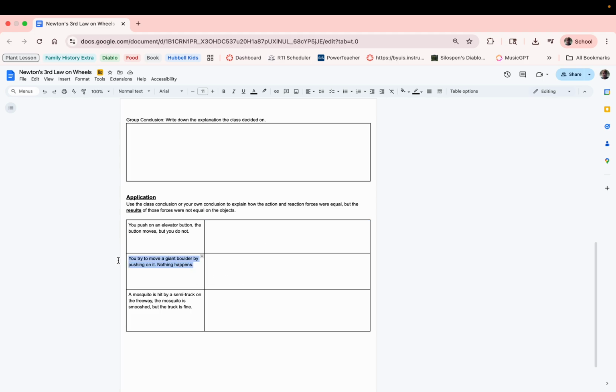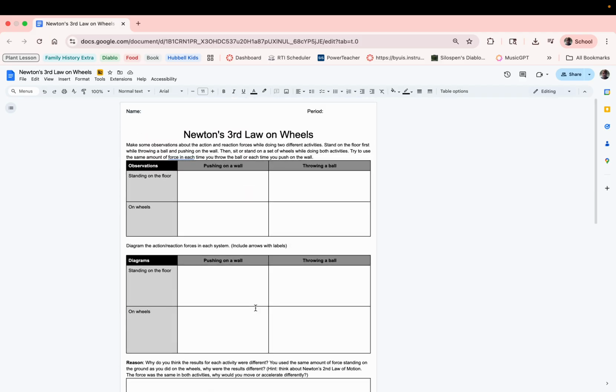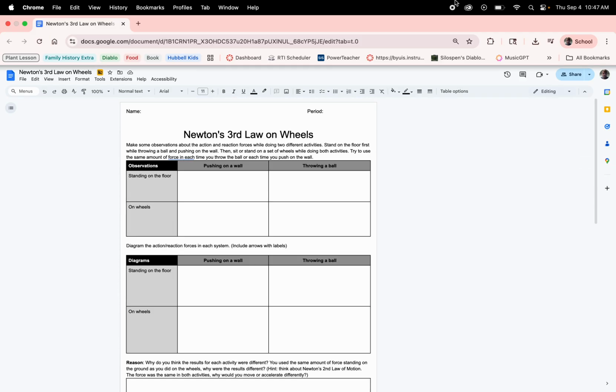Do the same thing here. When you try to push a boulder, it doesn't move. Nothing happens, right? It's because it's greater than you. Although it looks balanced, it's not. One's bigger than the other. And then do the last one, which is when a mosquito hits the windshield of a truck, okay? So you get the general idea. That's kind of it. You finish that up and submit it, and that'll do it.